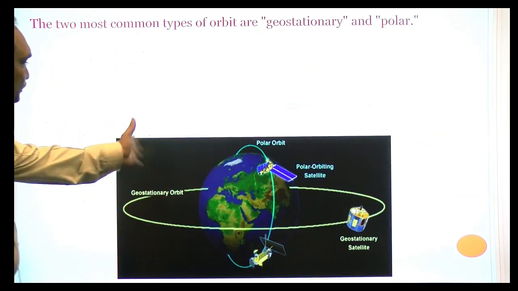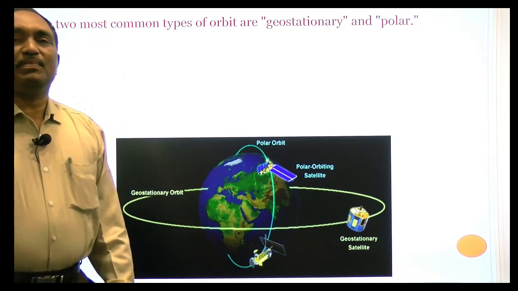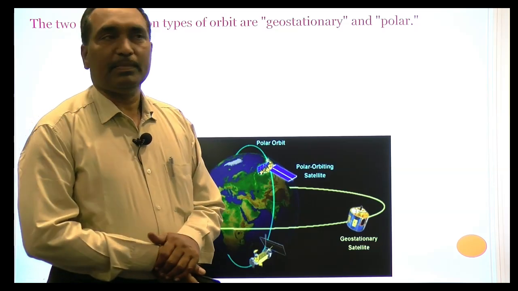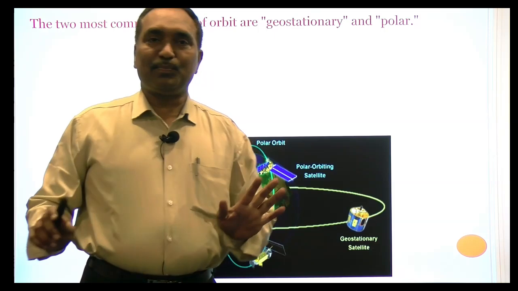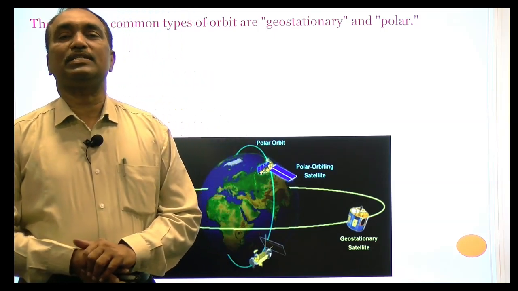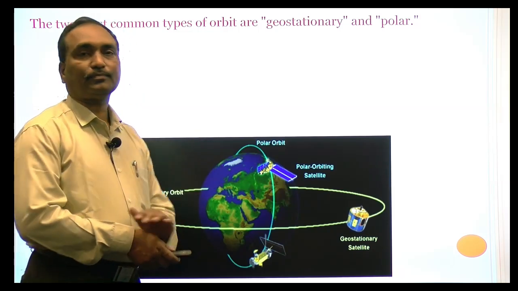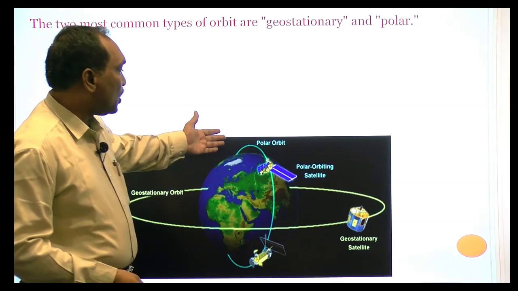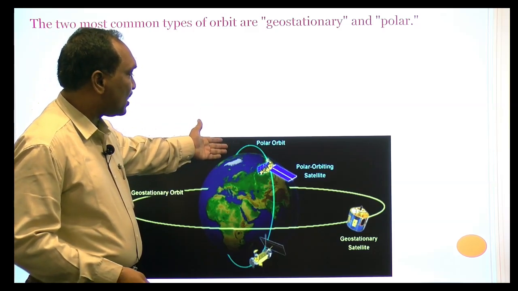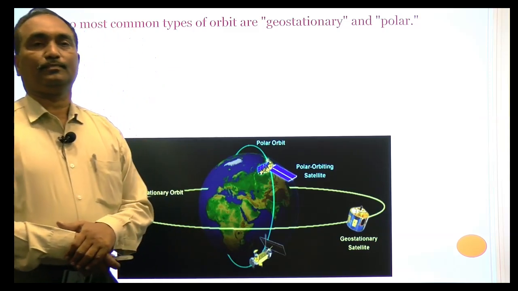You see here. Generally we may say that there are two orbits: one is polar orbit and the second one is geostationary orbit. What is polar orbit and what is geostationary orbit? Actually, polar orbit is nearer to the Earth. In that orbit, the artificial satellites revolve from north side to south side.